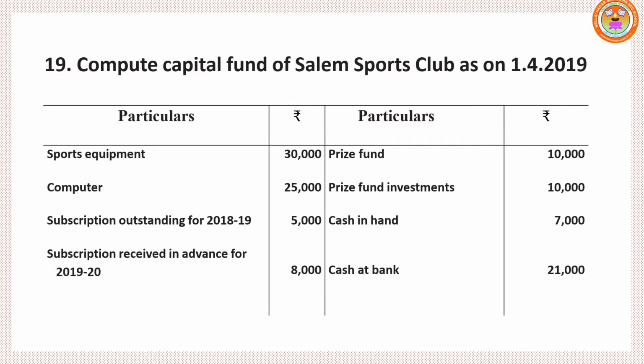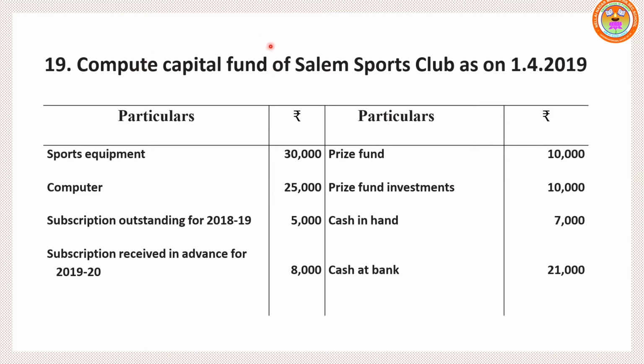Look at sum number 19. Compute capital fund of Salem Sports Club as on 1st April 2019. So read the particulars column. Sports equipment, computer, subscription outstanding for 2018-19, subscription received in advance for 2019-20, prize fund, investments, cash in hand, cash at bank. So these details are related to the balance sheet. So how do we find out capital fund?